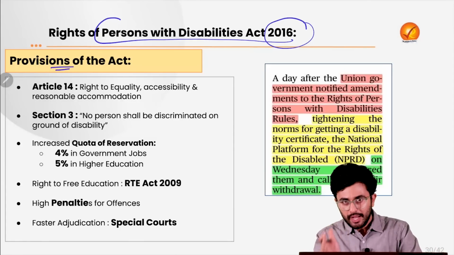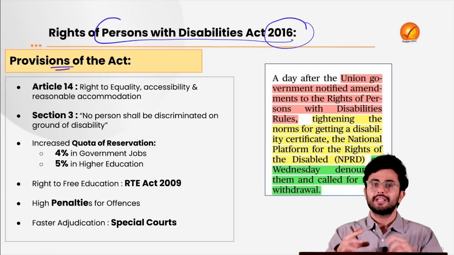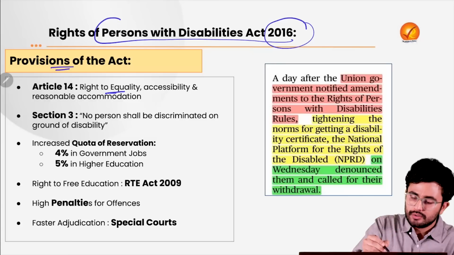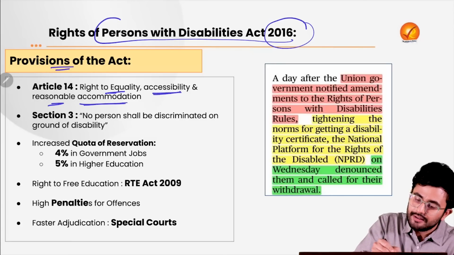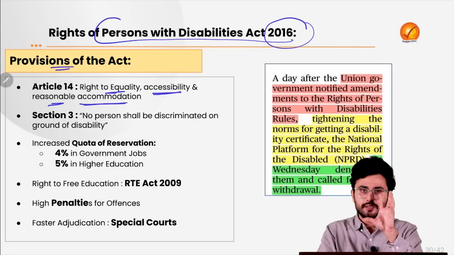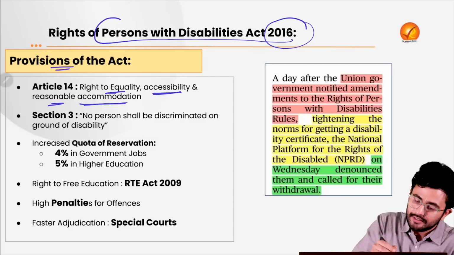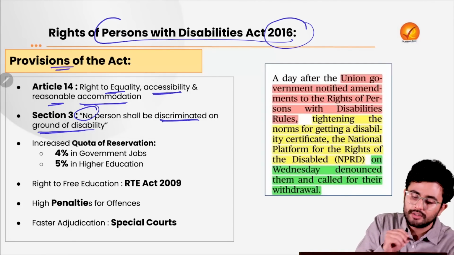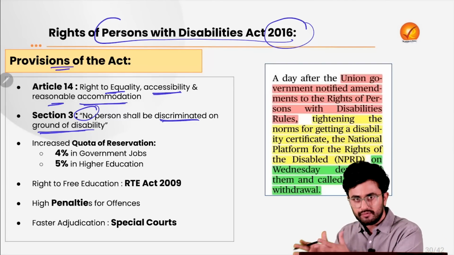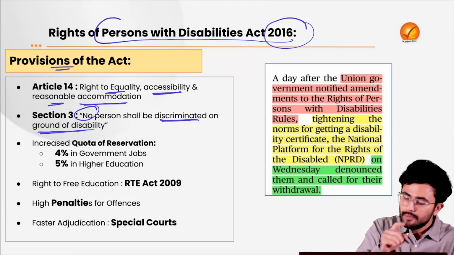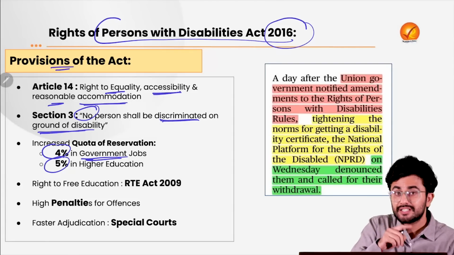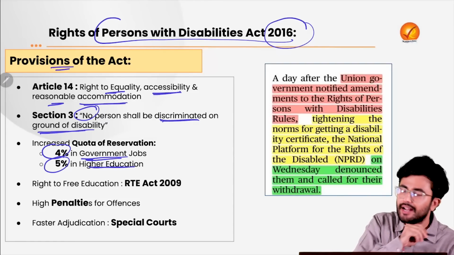It basically upheld Article 14 of the Constitution, enlarged its meaning, and says that the right to equality also includes the accessibility and reasonable accommodation of these disabled people. Section 3 of the Act specifically states that no person shall be discriminated against on the ground of disability. It has also increased the quota reservation for these disabled people from 3% to 4% in government jobs, and from 4% to 5% in higher education.